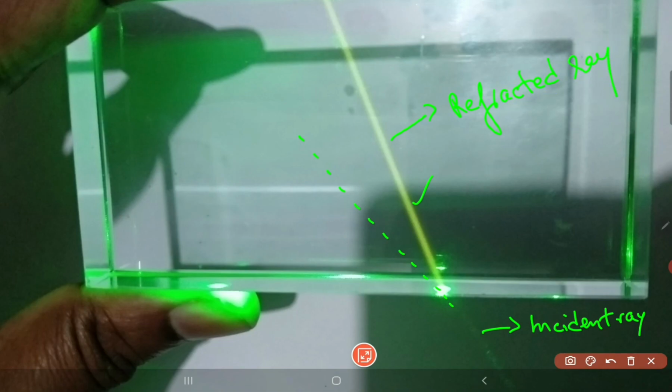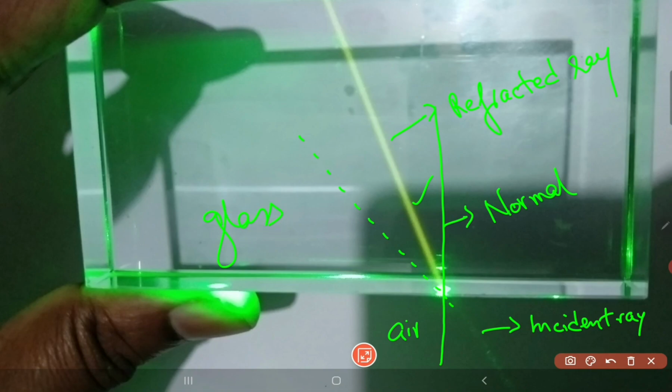So this is the refracted ray. Suppose I want to draw a normal, I am supposed to draw a normal at this point, right? So this becomes your normal. Here the light is traveling from a rarer medium to a denser medium, right? This is air and this is glass.